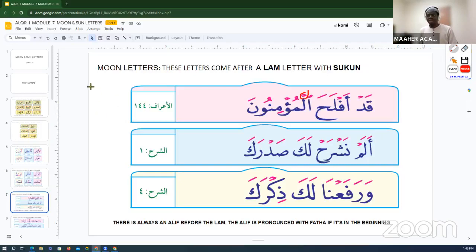I told you earlier about the symbols for identifying a silent letter. We have two symbols that you will see, the full circle sukun or the half circle sukun, or some letters will have nothing on top of them. They're going to be empty. They will not have any harakat, right? All of these symbols indicate the state of silence of the letter. But for lam al-qamariyah, its lam will always have a half circle sukun.